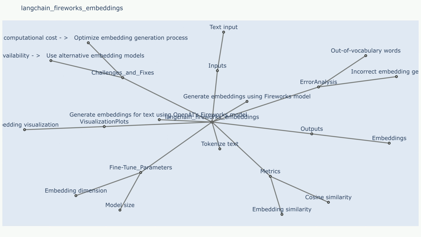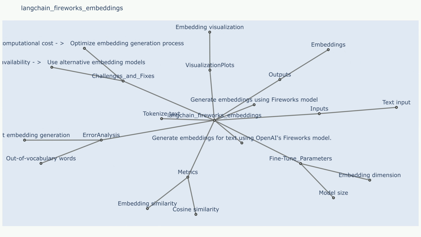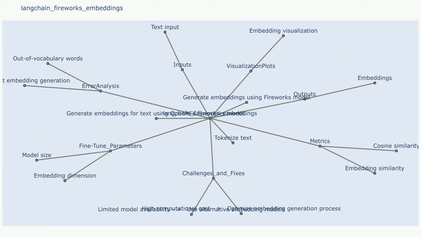Sample use case that resulted in challenge 1: a user might input a technical term or a newly coined word that the model has not encountered before. Fixes to challenge 1: employ techniques like subword tokenization, where words are broken down into smaller units, subwords, that are more likely to be in the vocabulary.